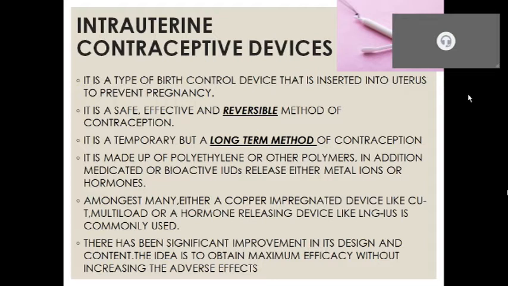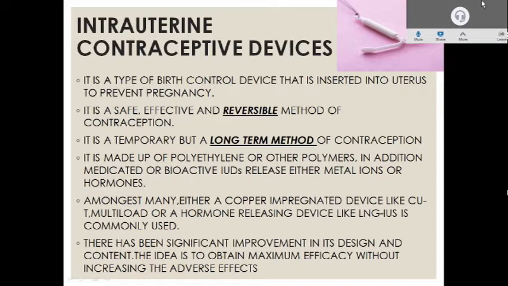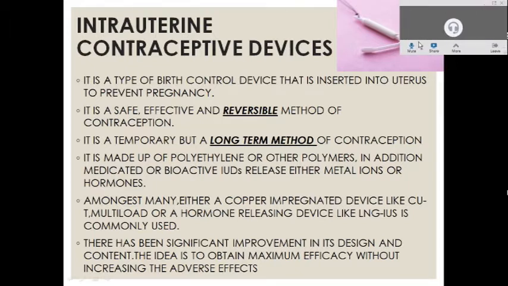Good morning, respected ma'am, all my dear colleagues. Myself, Garima Gupta, on behalf of Group 2. An IUCD is a device that is inserted into the uterus to prevent pregnancy. It is a safe, effective, and reversible method of contraception. It is a temporary and long-term method of contraception. As it is a temporary method, it is commonly used to postpone or space pregnancy.